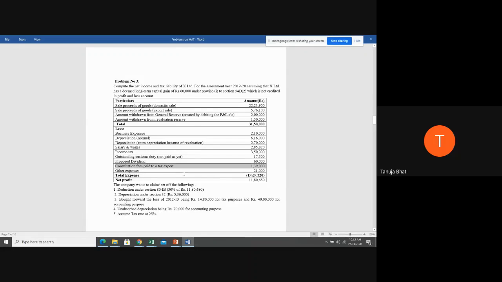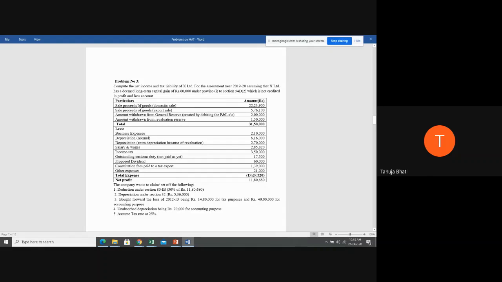Consultation fees paid to a tax expert. Allowable, disallowable expense. Students, it is relating to business, right? Because business has to pay tax, so you're paying consultation fees. So it is an allowable expense. Next, other expenses also is an allowable expense. So we have bifurcated what is a disallowable expense and has to be added back.